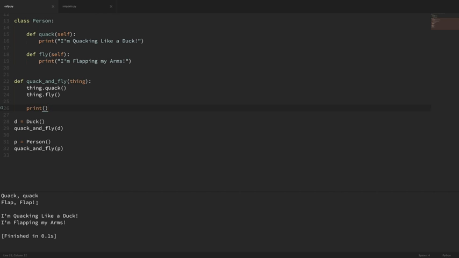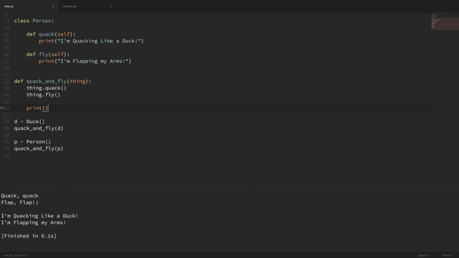So you might be tempted to say, okay, well, all we care about in this example is not what type of object it is, but whether it can quack and fly. So how about we put some checks in place to make sure that those methods exist? So this is where that second concept comes in, that it's easier to ask forgiveness than permission.